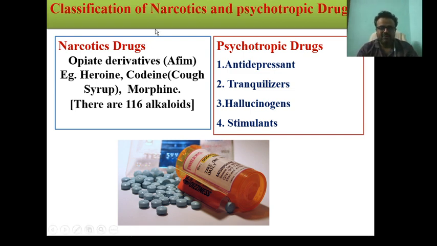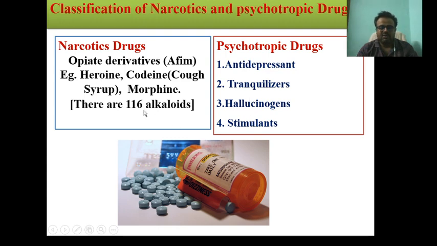Now, classification of narcotic drugs. Narcotic drugs have two types: narcotic drugs and psychotropic drugs. Narcotic drugs include heroin, codeine, morphine, and opiates, whereas psychotropic drugs include antidepressants, tranquilizers, hallucinogens, and stimulants.